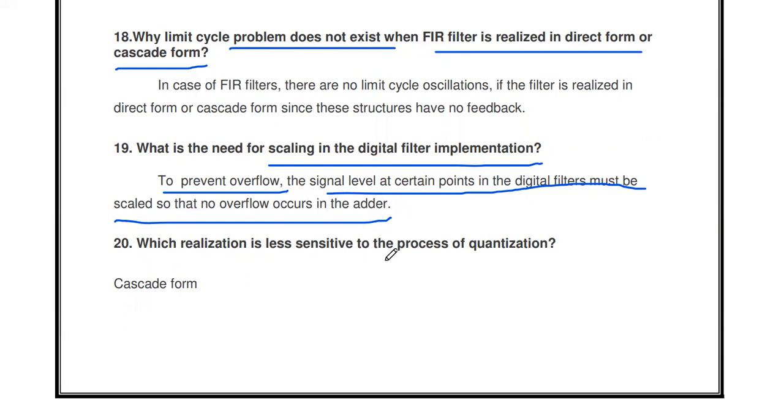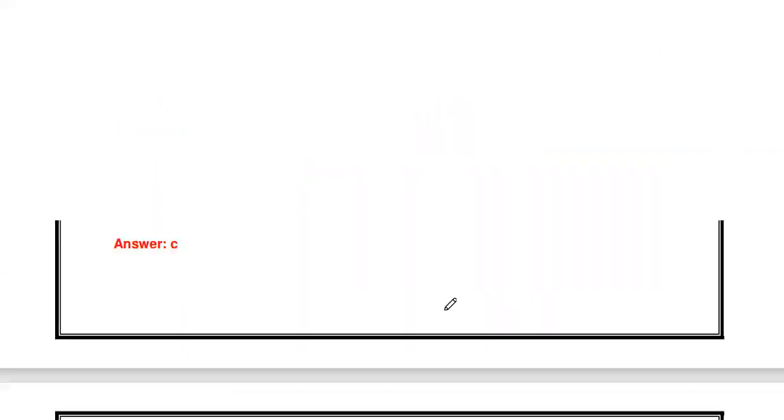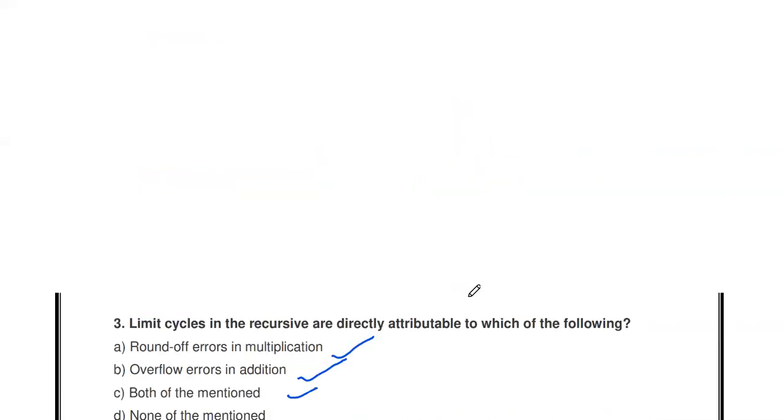Which realization is less sensitive to the process of quantization? Cascade form. In cascade form realization, we get the minimum error. So instead of realizing the direct form, we may use the cascade form to realize FIR and IIR filters in order to reduce the error produced due to the quantization process. These are some of the questions about limit cycle oscillations in finite word length filters.